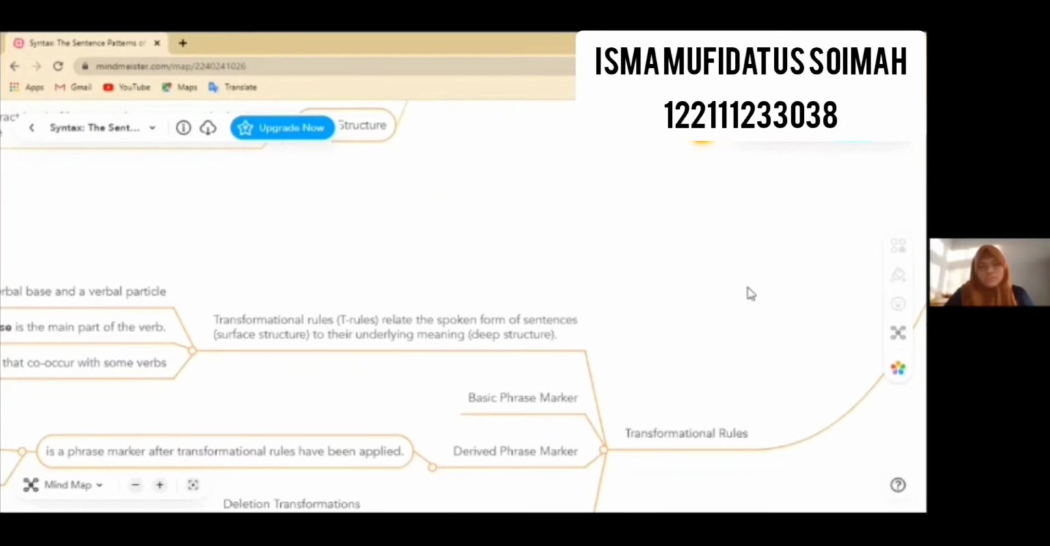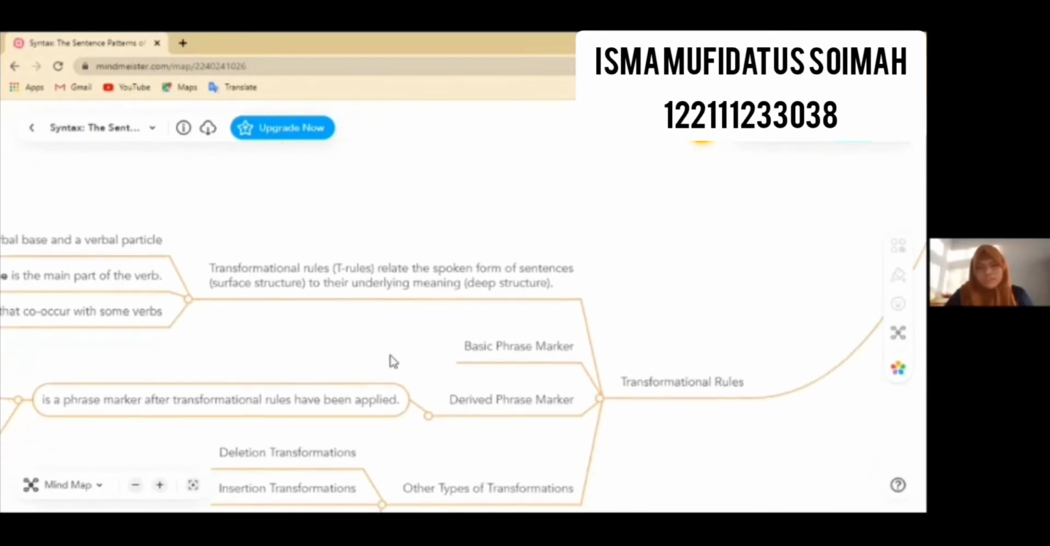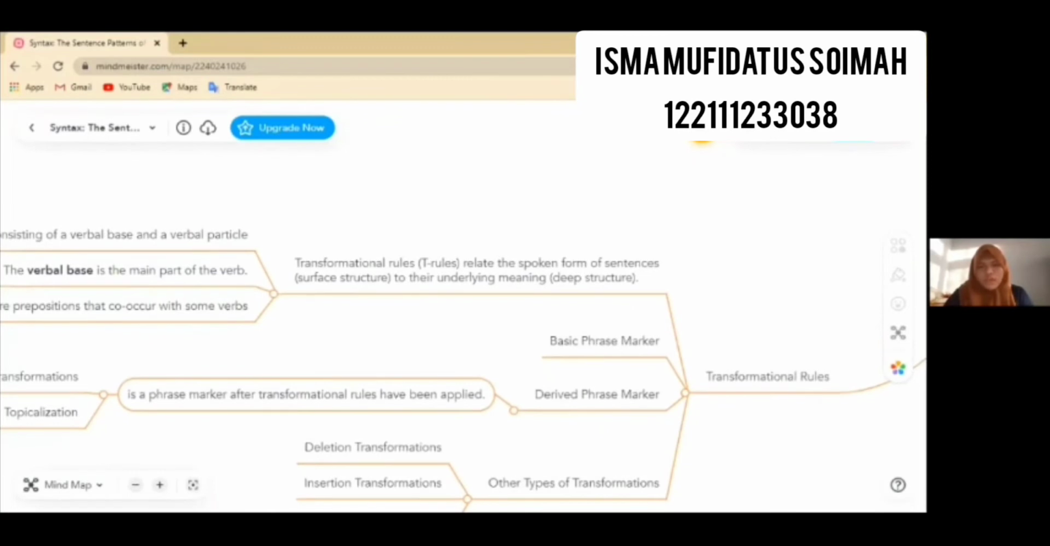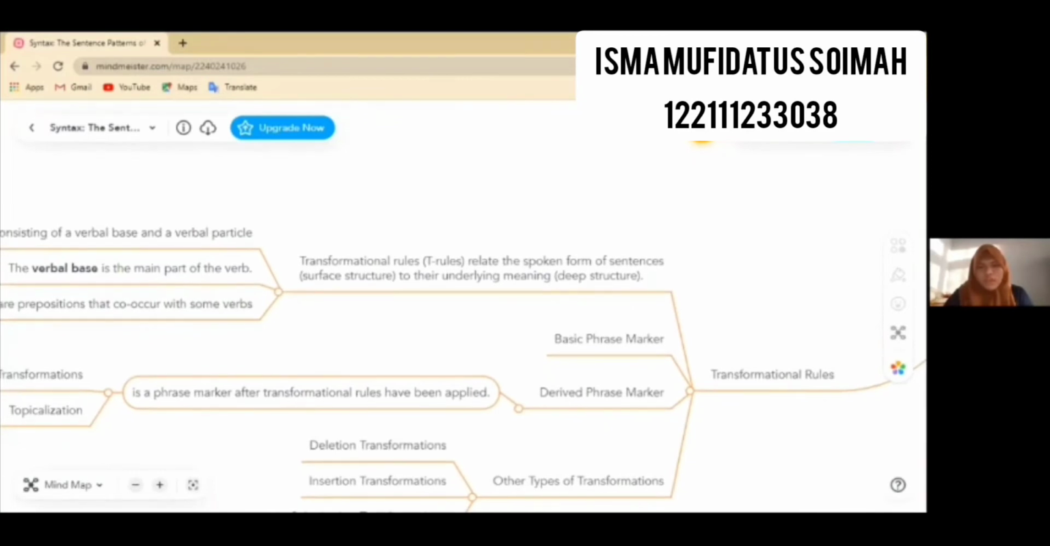Transformational rules, or T rules, relate the form of sentences, or surface structure, to their underlying or deep structure. The example is "The boy pats out the candy," or "The boy pats the candy out." "Pats out" is an example of certain types of verbal expressions called phrasal verbs that include a verbal base, the main part of the verb, and the verbal particle, in this case a preposition. In the sentence "The boy pats out the candy," "pats out" is the verb, "pats" is the verbal base, and "out" is the verbal particle.